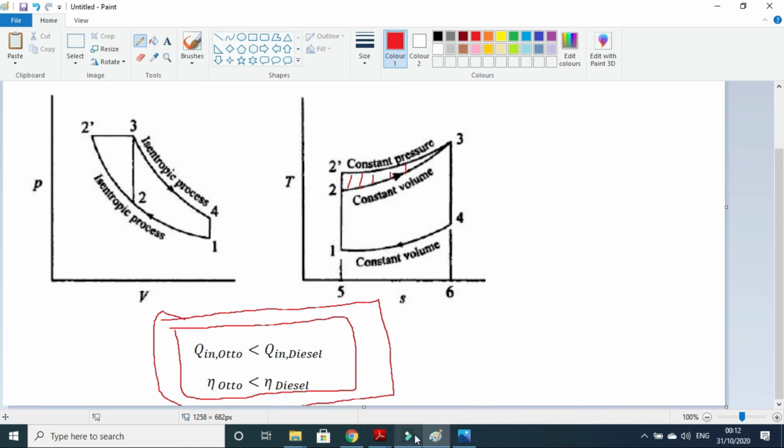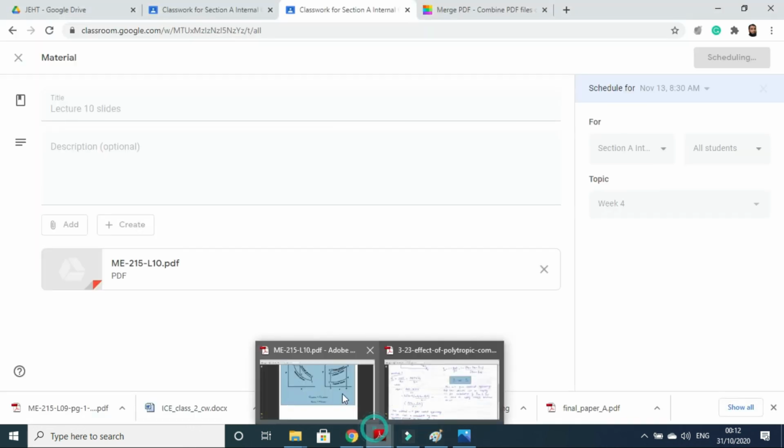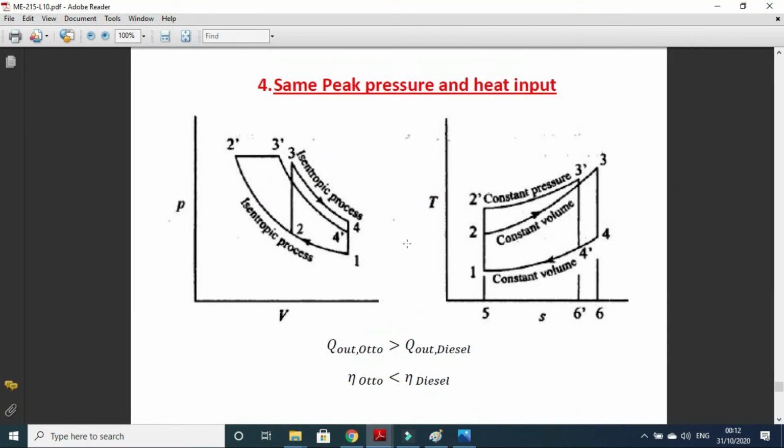And the last case is same peak pressure and heat input. Here you need to compare the heat rejection. So 1 to 4 is the heat rejection process curve of the Otto cycle, which is the largest, and 4 dash to 1 is the heat rejection process curve of the diesel cycle.